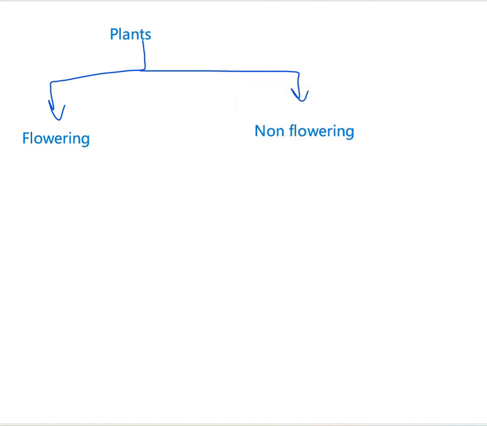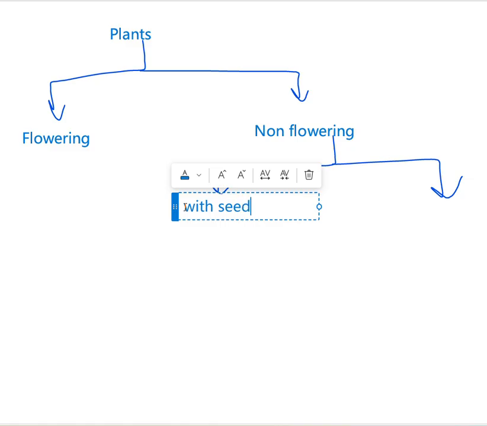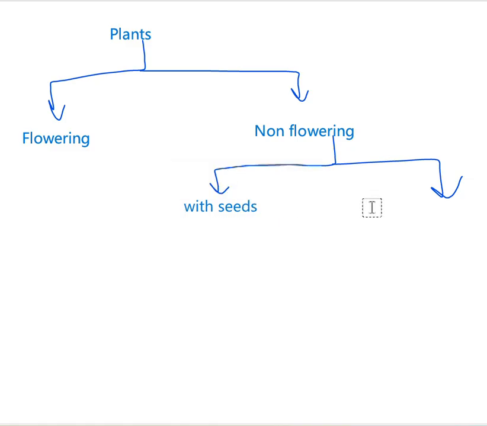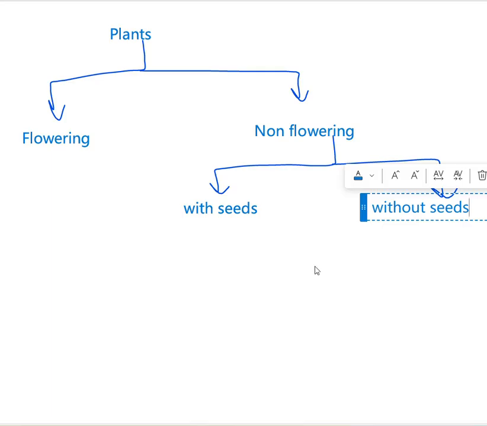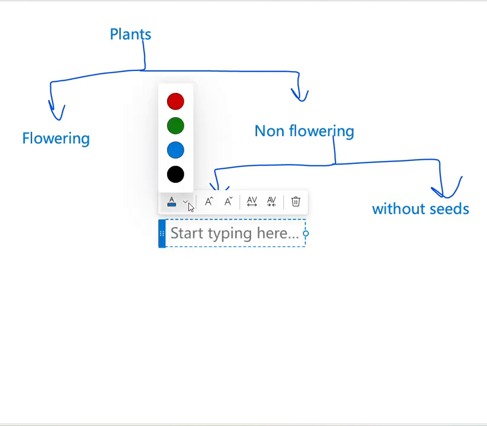These non-flowering plants again can be divided into two groups as non-flowering plants with seeds and non-flowering plants without seeds. Non-flowering plants with seeds are called gymnosperms. If you can remember, there is a special name for them. We call them gymnosperms, and some pronounce it as gymnosperms as well.